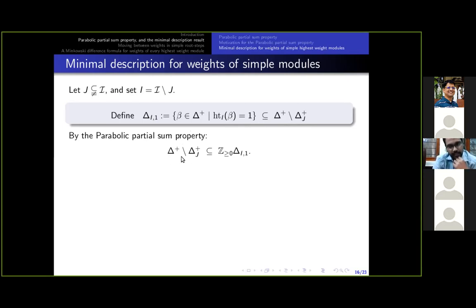Now look at this inclusion, and by the parabolic partial sum property, observe that any root in the set on the left hand side, because it is not in delta_J, must involve some simple root from J complement, which is I. That means its I height is positive. Therefore, we can write it as a sum of roots with unit I height, which are here. This immediately implies this inclusion, and therefore we have the equality of these two cones: the cone generated by delta_{I,1} on the right side, and the cone which, if you remember, appears in the weight formula for M(lambda, J). This cone and this cone are the same.